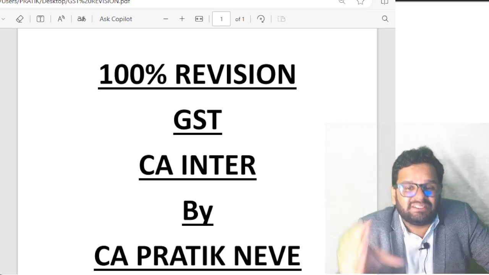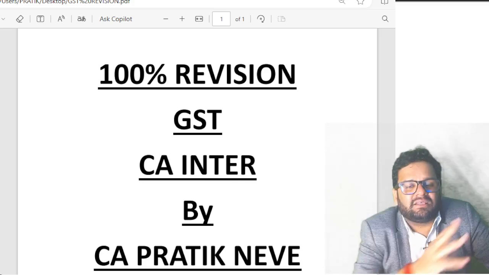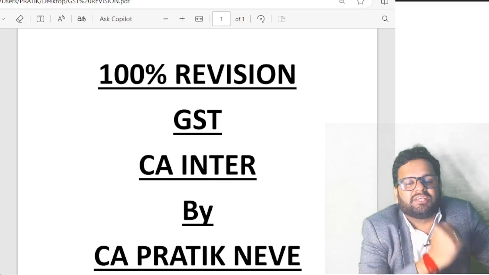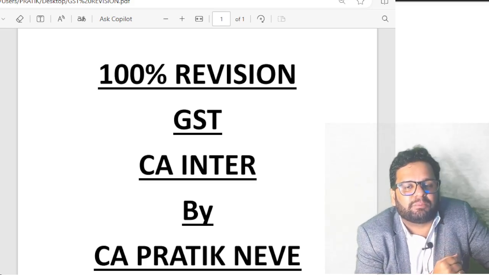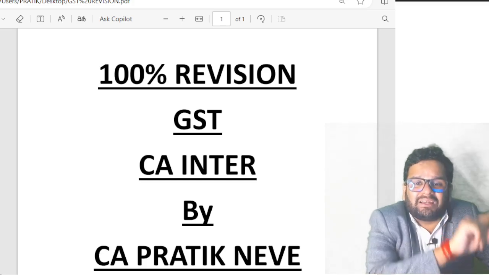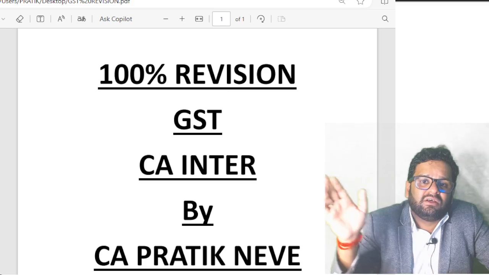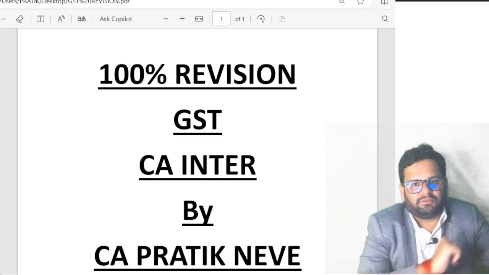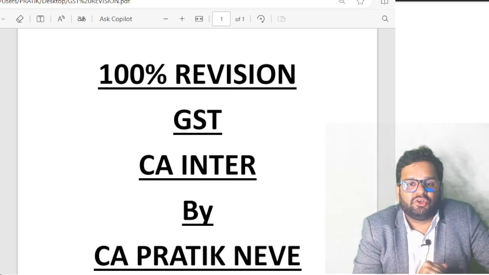10.1b, most critical, place of supply in case of bill to ship model. In case of bill to ship model, place of supply is principal place of business of that third party on whose direction the goods have moved. Getting it? Do you remember?